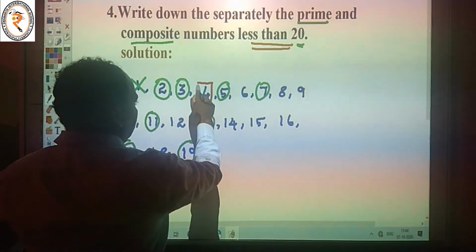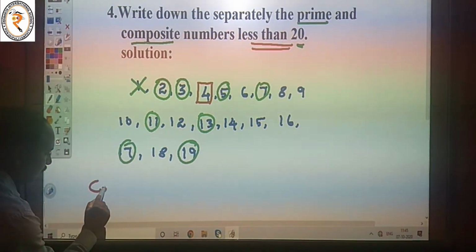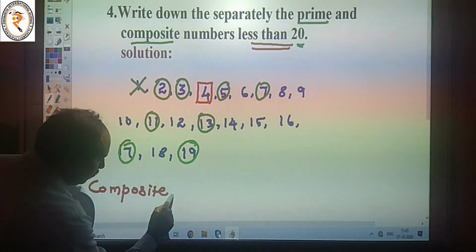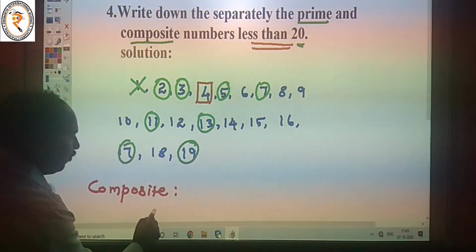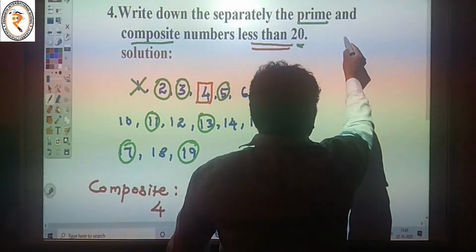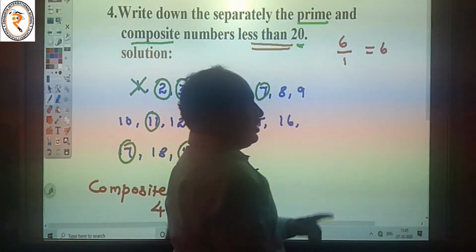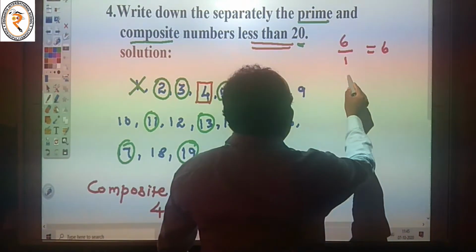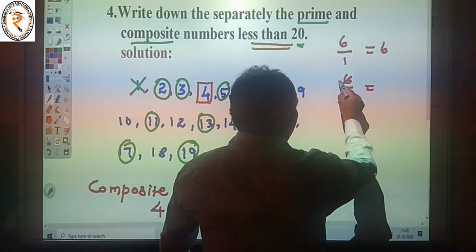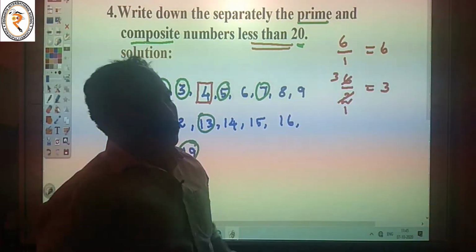4 is a composite number because 4 has 3 factors. Composite numbers: 4 is a composite number, and 6 is also a composite number because 6 divided by 1 is equal to 6. The next one, 6 divided by 2. 1 2 is 2, 3 2s are 6.